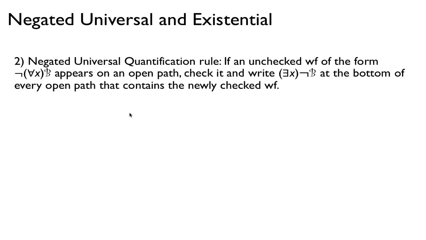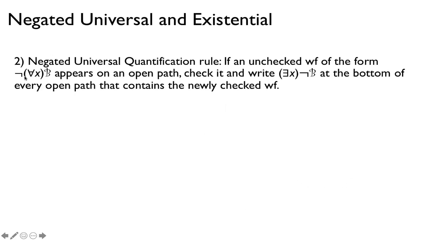So here are the next two rules. These are the negated universal and negated existential rules, essentially an equivalent form of De Morgan's law. We have this negation, so we want to bring in, or distribute, that negation. This is really simple. If it's not true for all x beta, then we can bring it in and say there exists an x such that not beta.